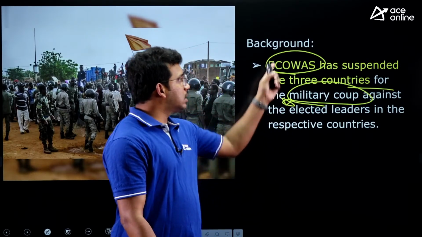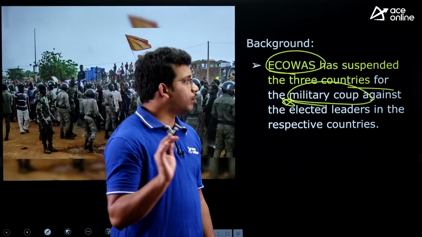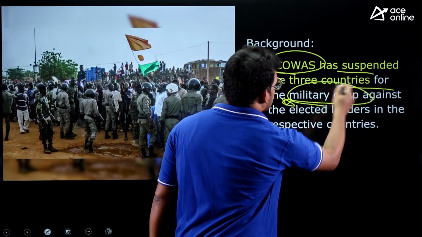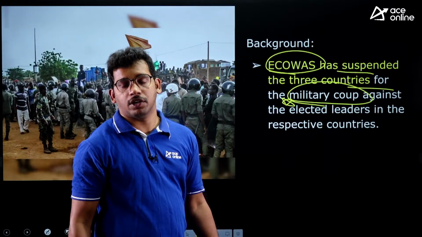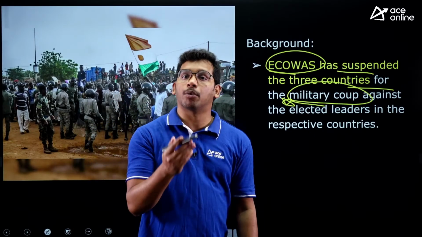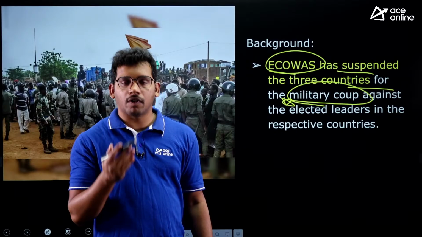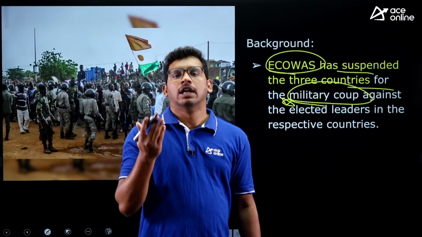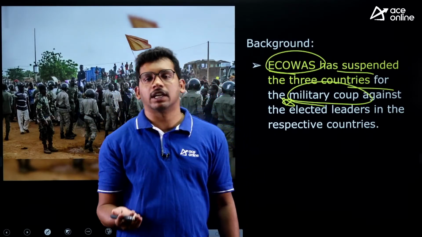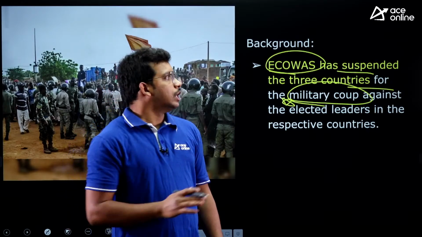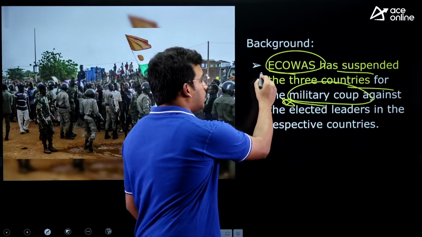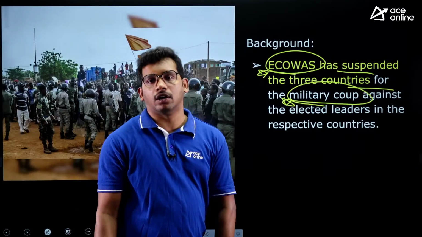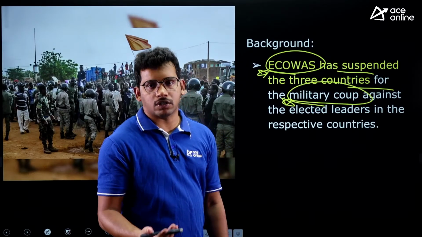So based on this, ECOWAS has suspended these three countries from the organization because ECOWAS wants to support the democratically elected governments across Africa, with freedom and certain rules, so that they want to establish democratically elected nations across Africa.